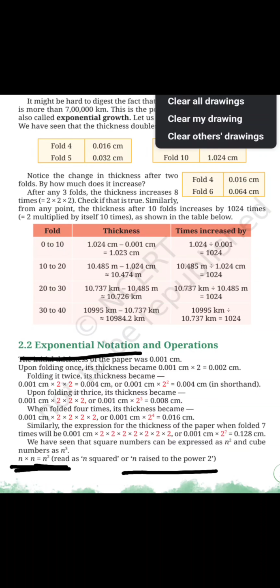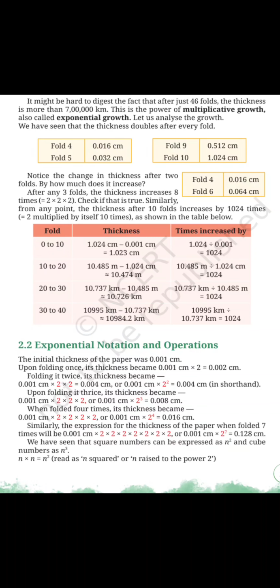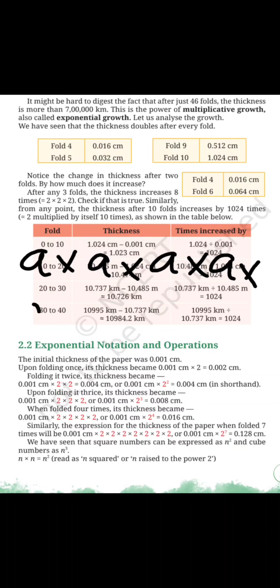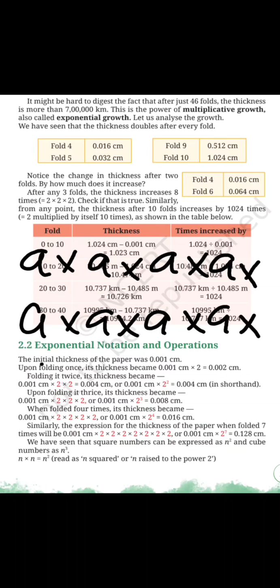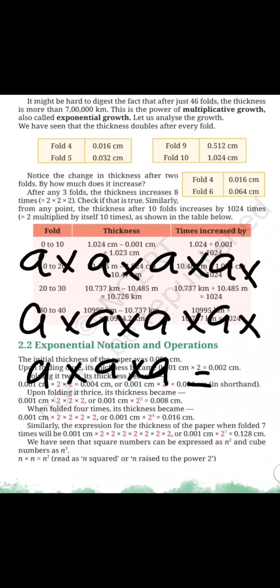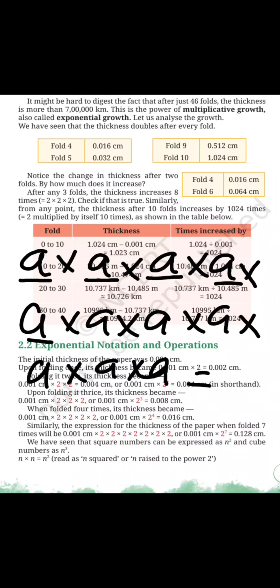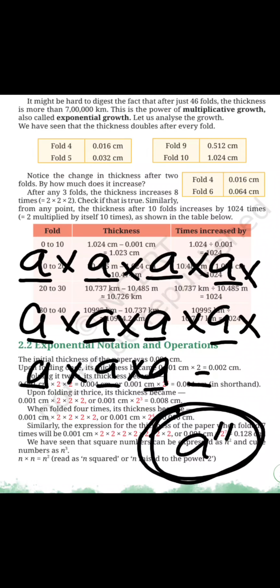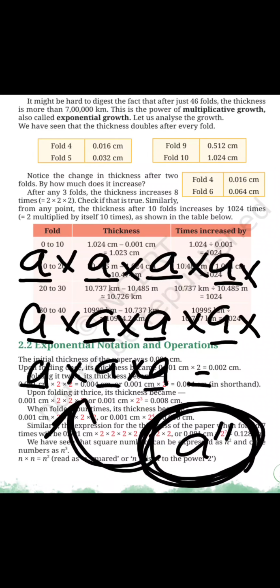So if I write a multiplied by itself, how many times are there? 1, 2, 3, 4, 5, 6, 7, 8, 9, 10, 11. So that is a to the power 11. This is called the exponential form, and this is the expanded form.